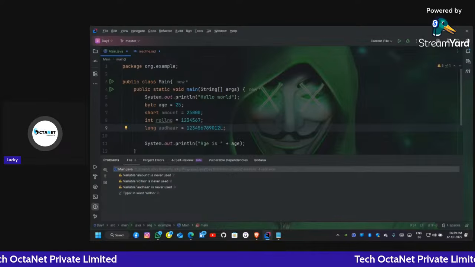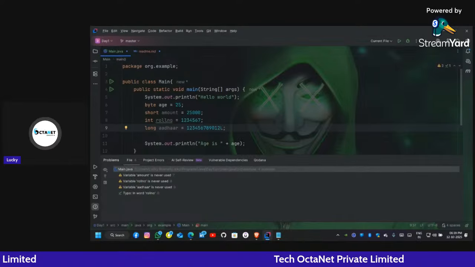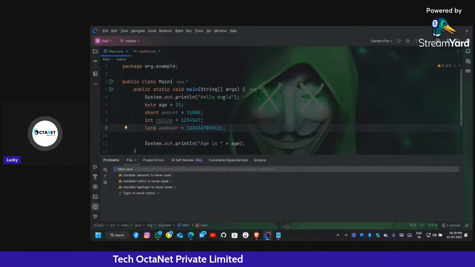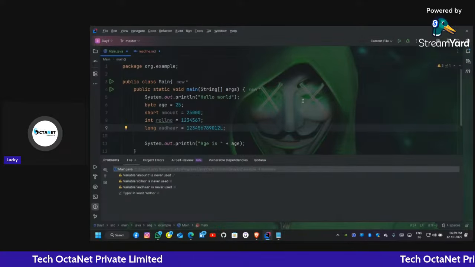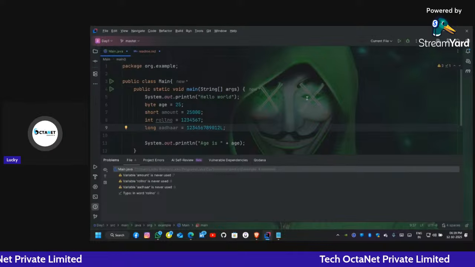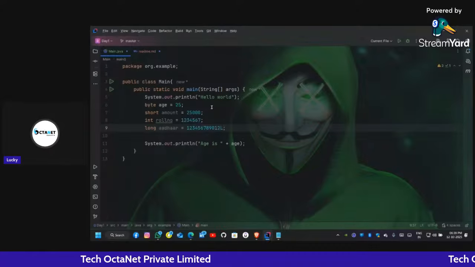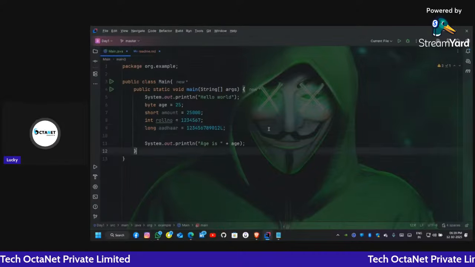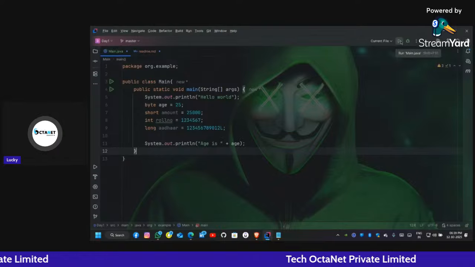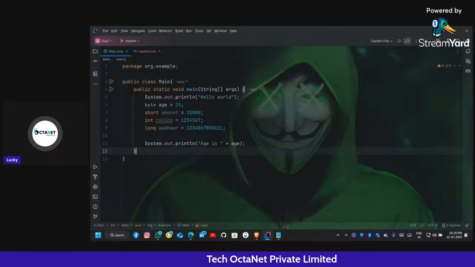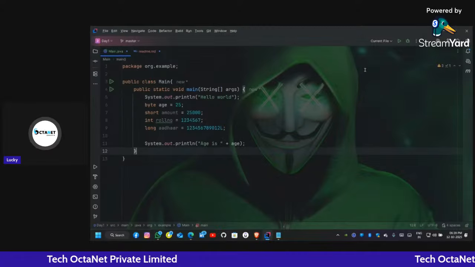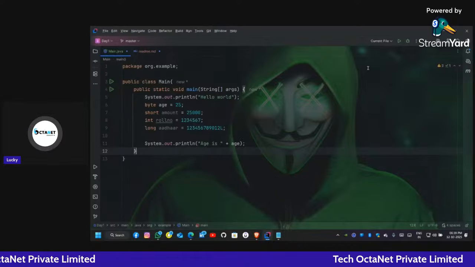Anish Pradhan asks, sir, what is IDE? Anish, IDE stands for Integrated Development Environment. It is a workplace where we get various environments to write code. Unlike Notepad, you can see here what the error is, there is color decoration, and you can directly run the file instead of going to the command prompt. So there are various benefits of using an IDE instead of just Notepad. Notepad is an editor, but an IDE is the pro version of an editor.